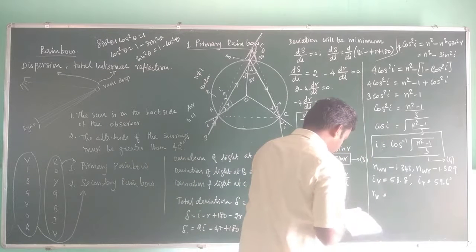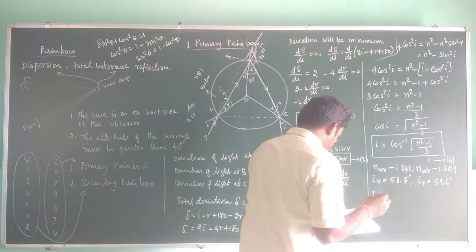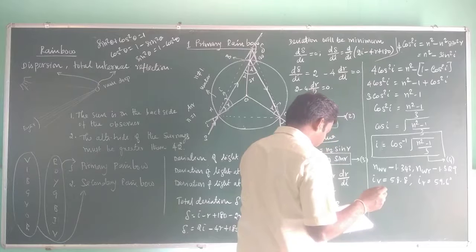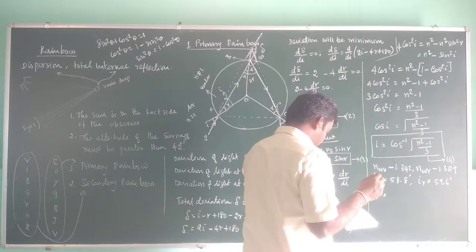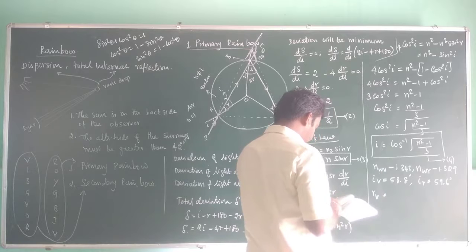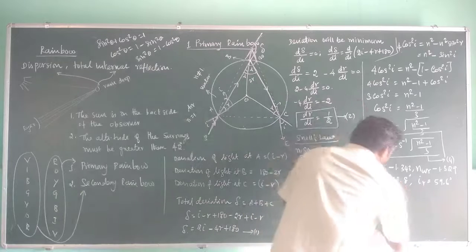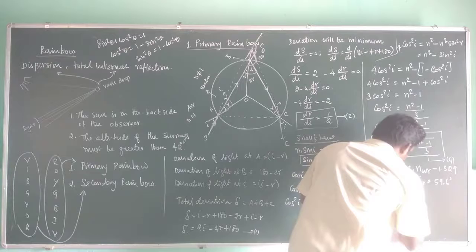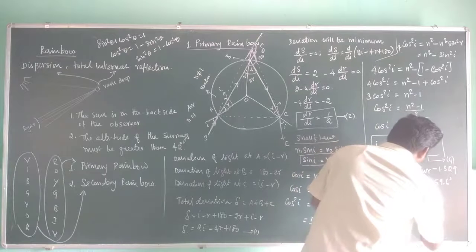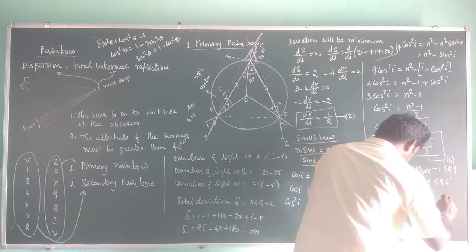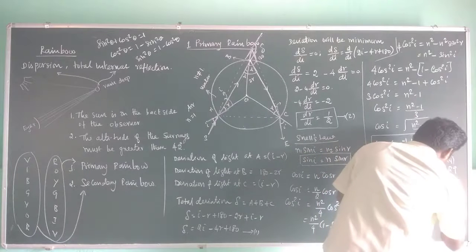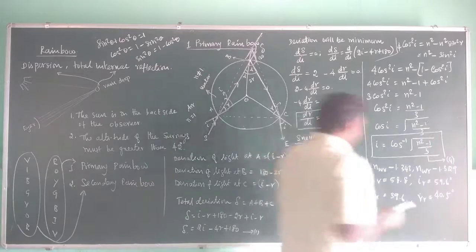as 39.6. Similarly, the angle of refraction for red color is 40.5 degrees. Right?